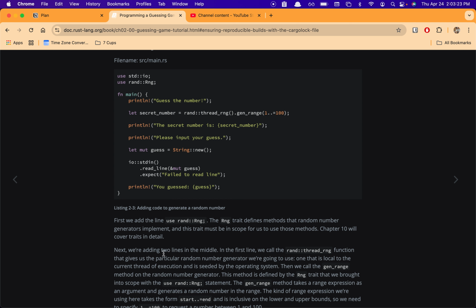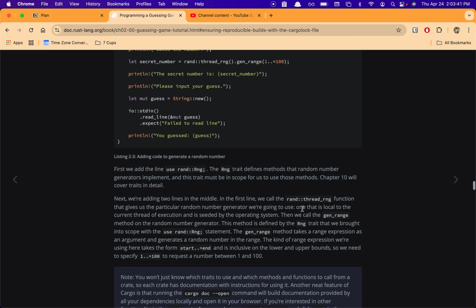Next, we're adding two lines in the middle. In the first line, we call the rand thread_rng function that gives us the particular random number generator that we're going to use, one that is local to the current thread of execution and is seeded by the operating system. Then we call the gen_range method on the random number generator.